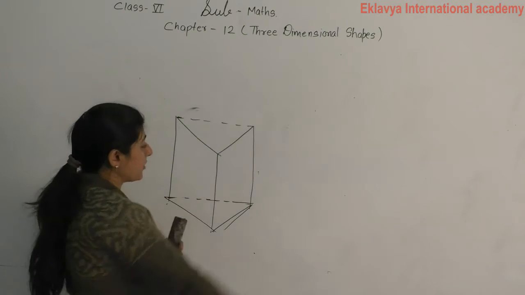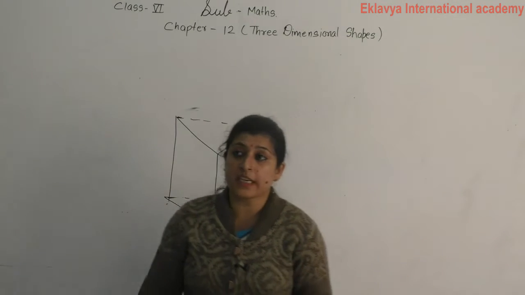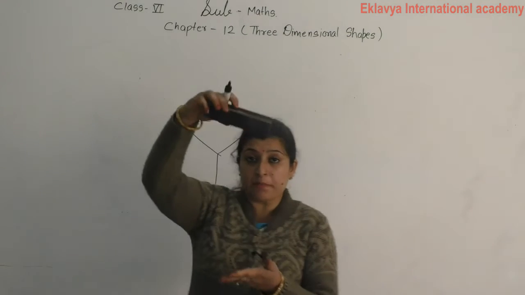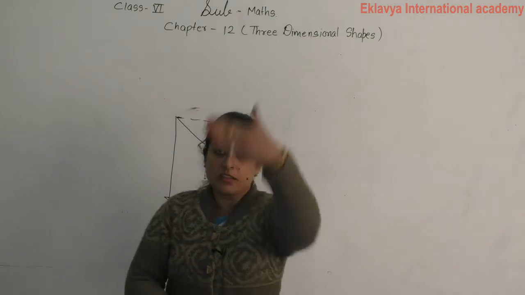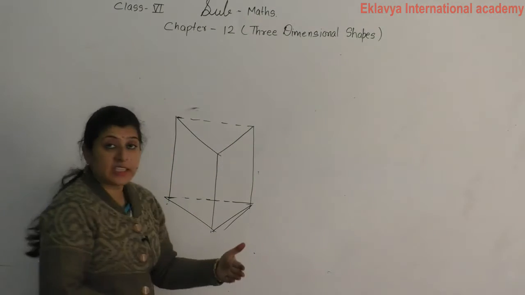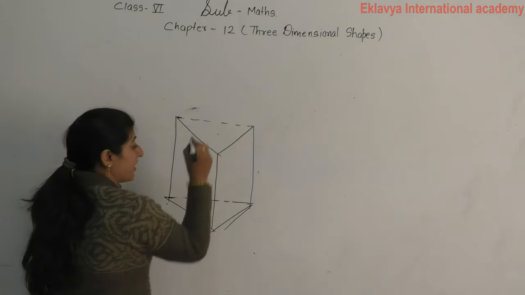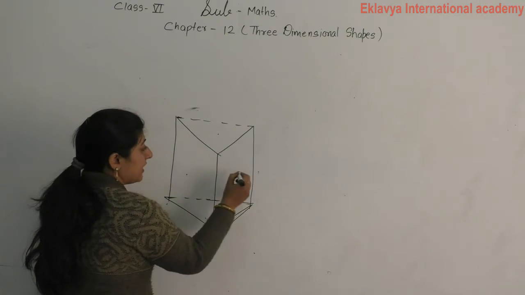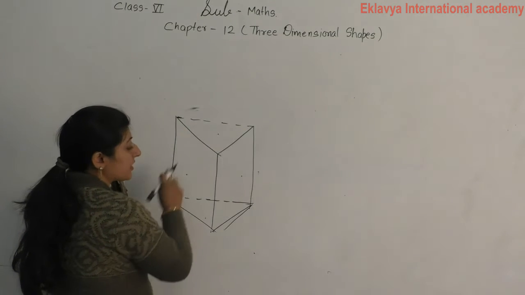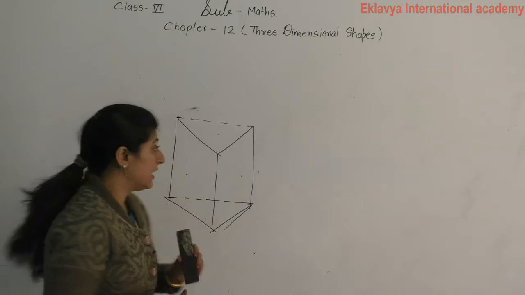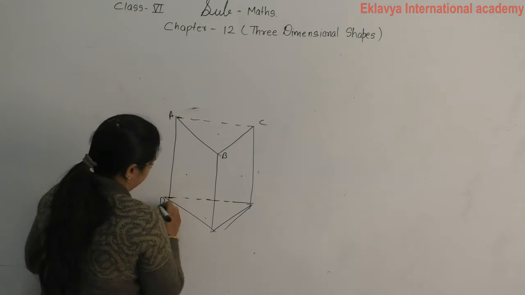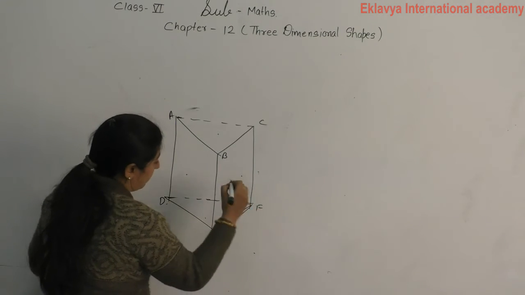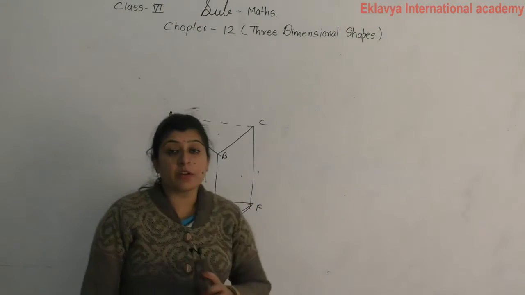If you have ever seen a prism, you can see the upside face and downside face are triangles. How many faces? 1, 2, 3, 4 and this one completes 5. If I give the names A, B, C, D, E, F, then count the number of faces.